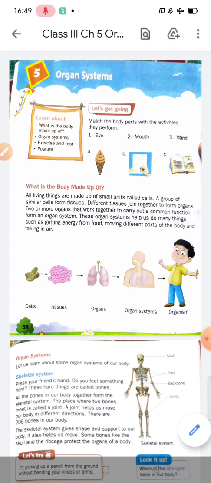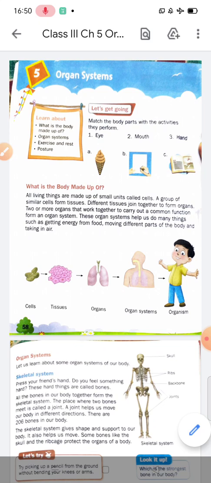Let us start, students. There is an activity at the beginning of the chapter. Listen carefully and match the body part with the activities they perform. There is an eye, mouth, hand. What is the function of the eye?